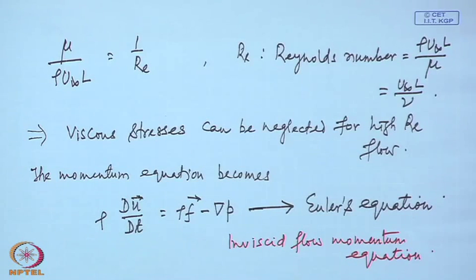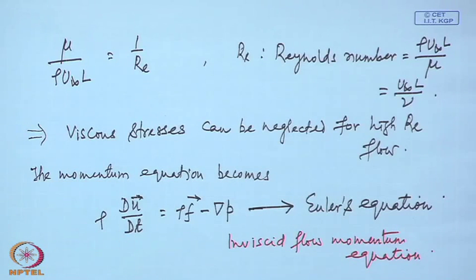Also see that there is another change, a very important, very significant change. While the original Navier-Stokes equation, the governing equation for viscous motion, is a second order differential equation, containing the Laplacian operator which is a second derivative, this is a first order equation. There is no second derivative term.